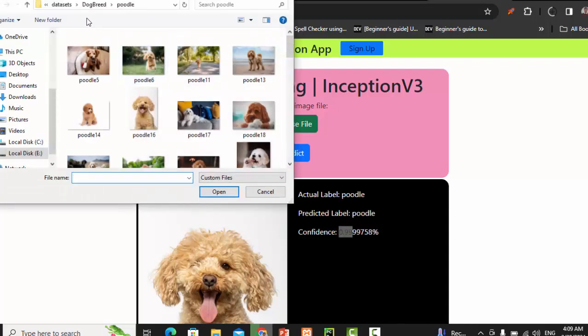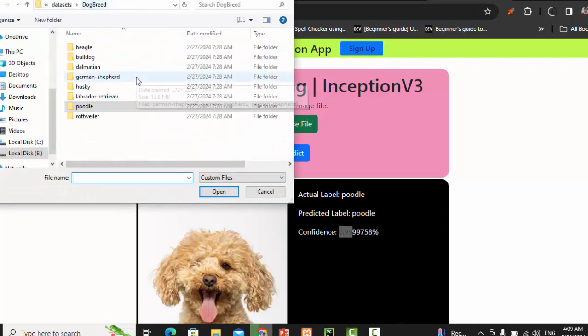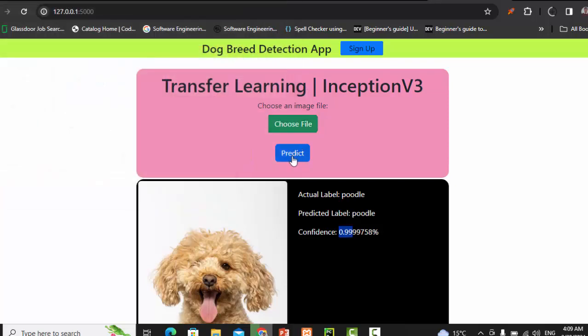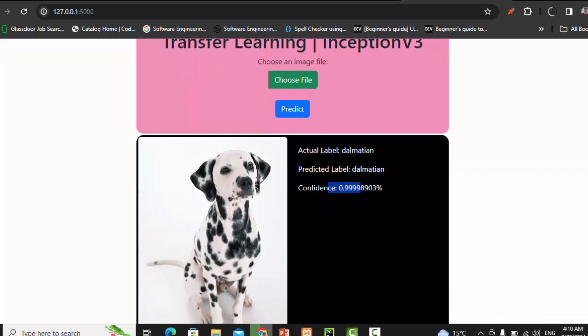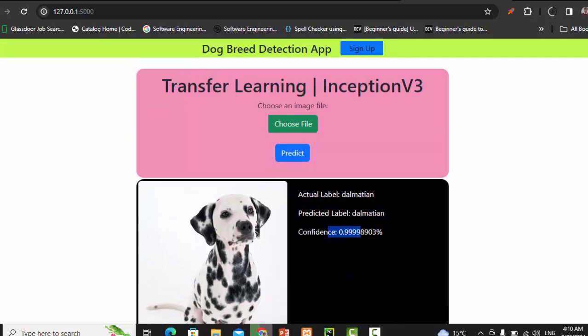Let me upload another image from another type. Let's see this one. Let me click on the predict button. So yeah, the actual label is Dalmatian breed, and the predicted label is also Dalmatian with this score. So perfectly, our pre-trained model is working quite amazingly. So yeah, it was the interface.